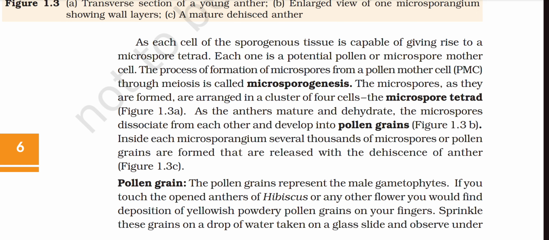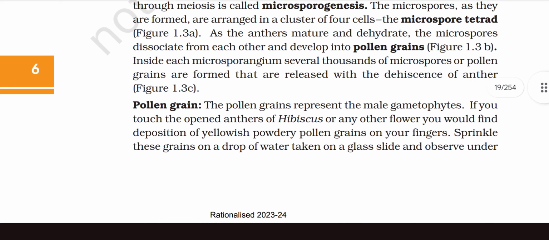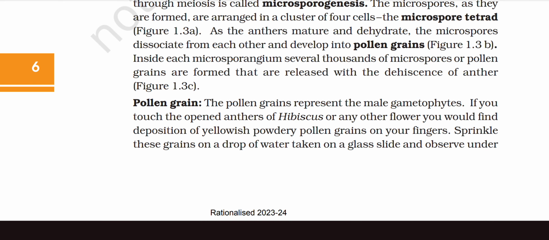The microspores, as they are formed, are arranged in clusters of four cells, the microspore tetrad. As the anthers mature and dehydrate, the microspores dissociate from each other and develop into pollen grains. Inside each microsporangium, several thousands of microspores or pollen grains are formed that are released with the dehiscence of the anther.